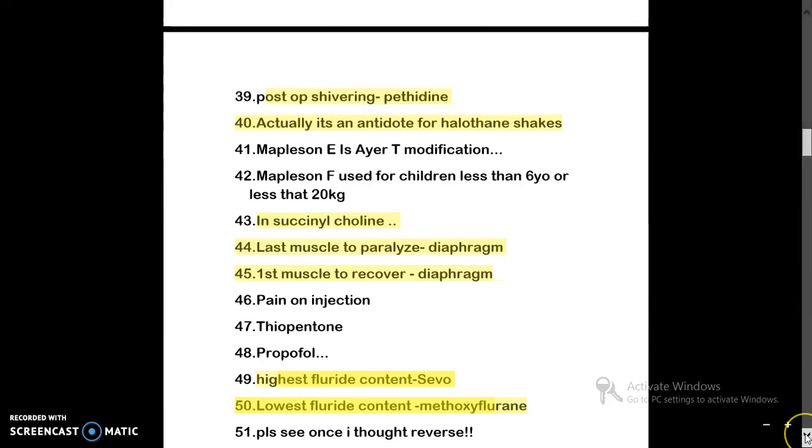Then we have seen Mapleson A and D. Now here is Mapleson E. It is also called T-piece modification. And the Mapleson F circuits are used for children less than 6 years or weighing less than 20 kg.